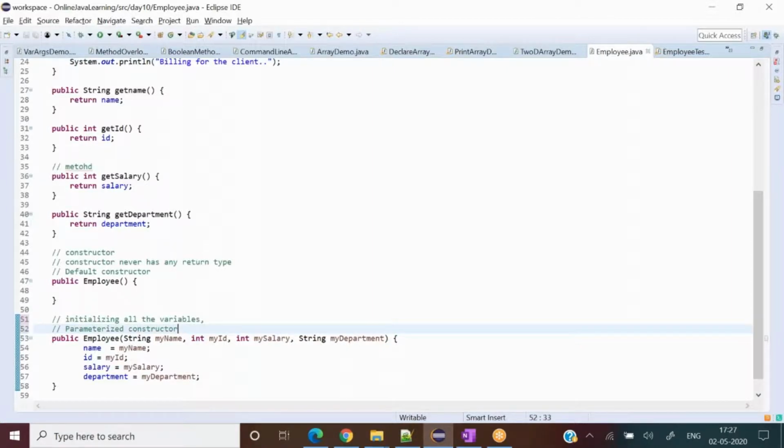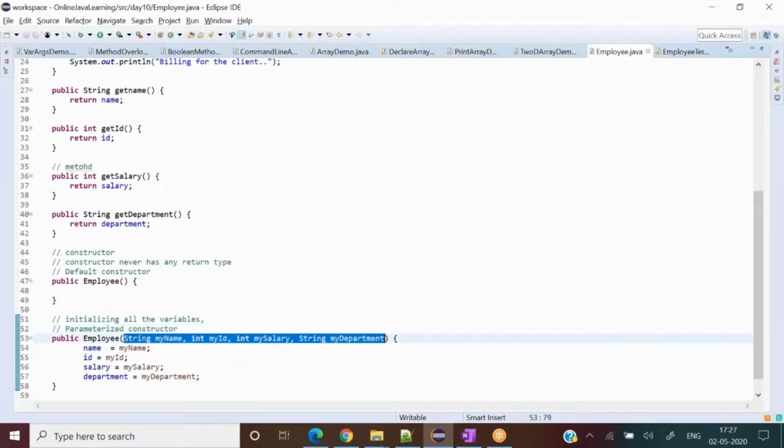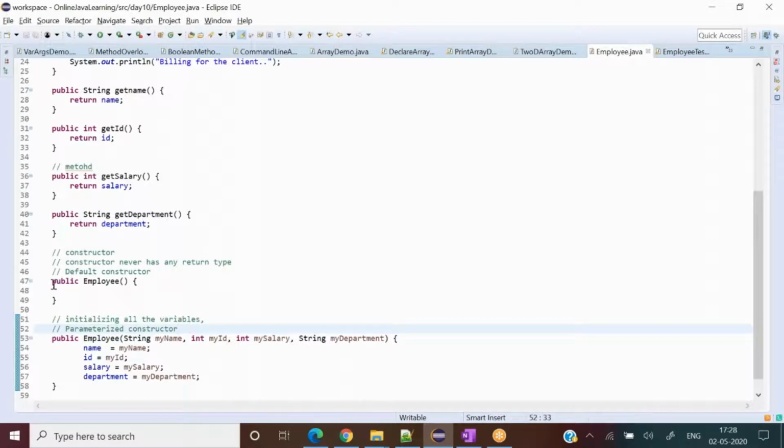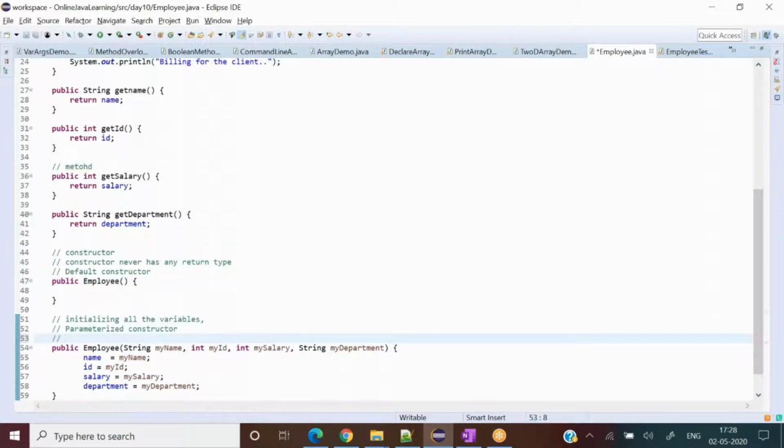Why are we saying parameterized constructor? Because we are passing so many parameters here, these values, right? These parameters. That is why. One more thing you can see, both constructors have the same name, which means, isn't it an overloaded constructor?